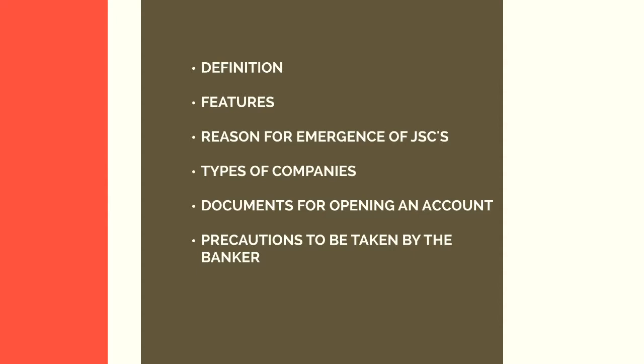And also, the company is required to submit a copy of the latest audited profit and loss account and balance sheet. Here it must be noted that all these documents must be certified either by the chairman or the managing director or the manager or the company secretary of the company.